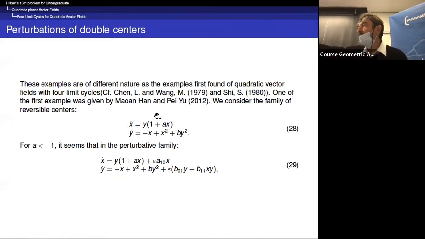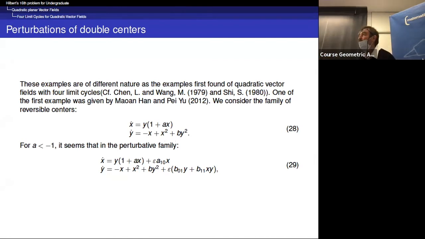You have an invariant line, and if you look at the stationary points, you have y equal to 0, and you have minus x plus x squared equal to 0. So you see that you have two stationary points, one on the left and one on the right.